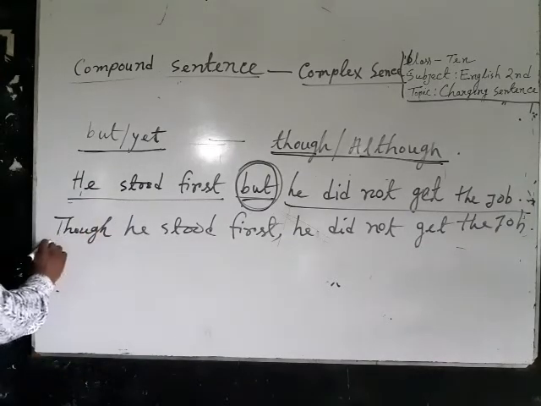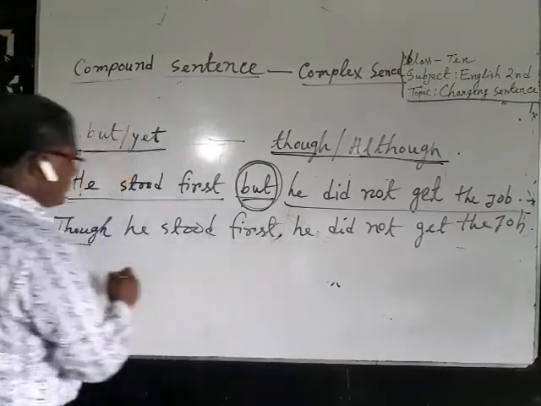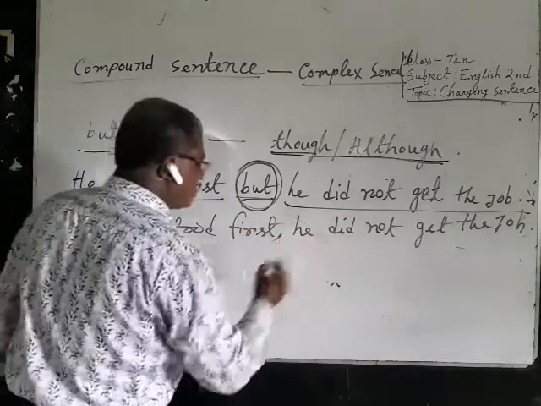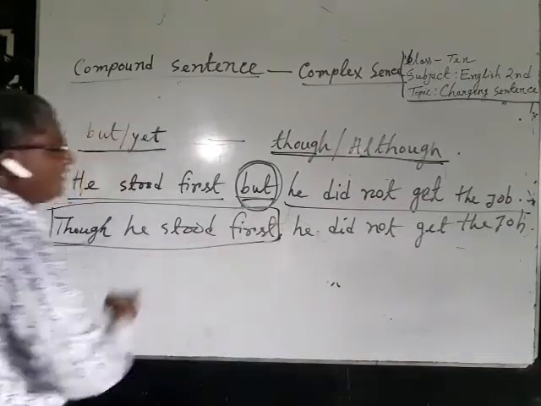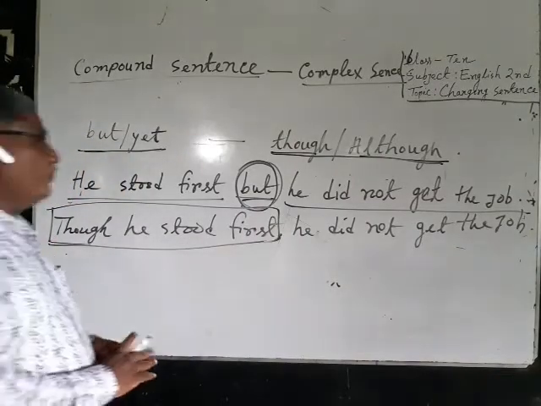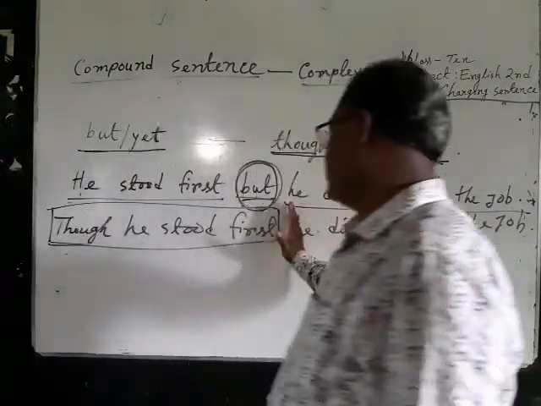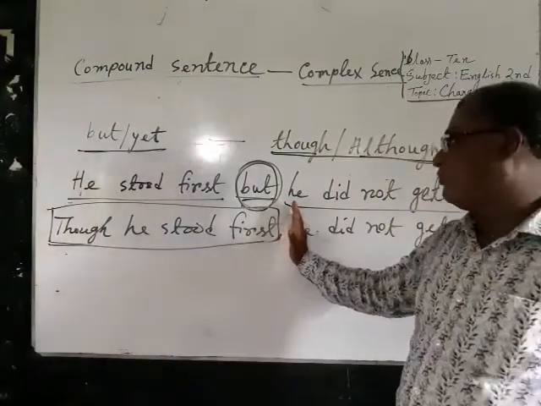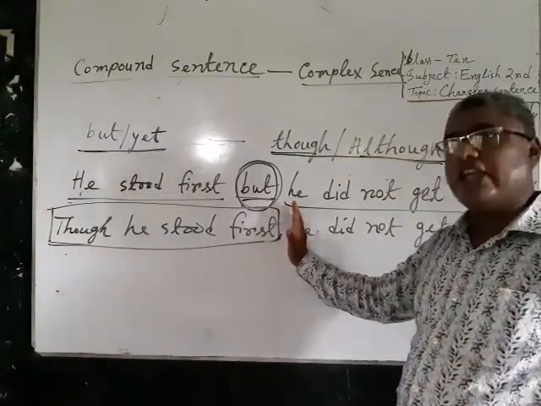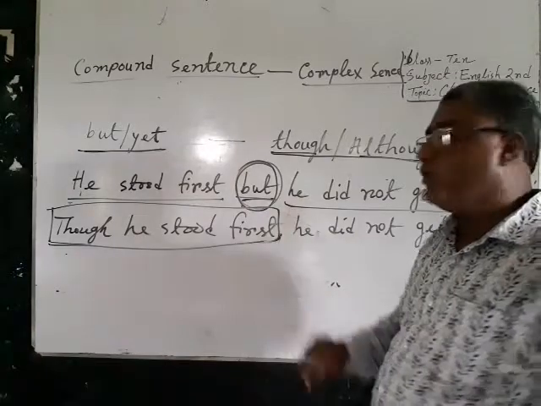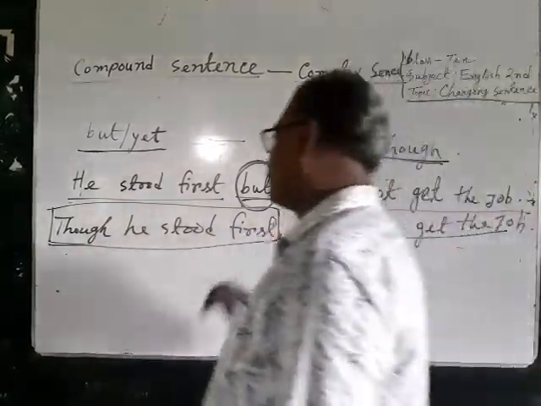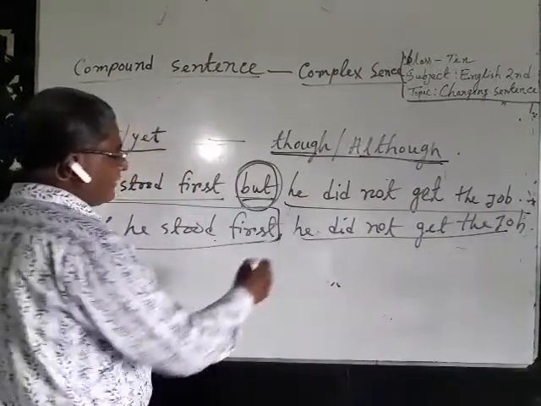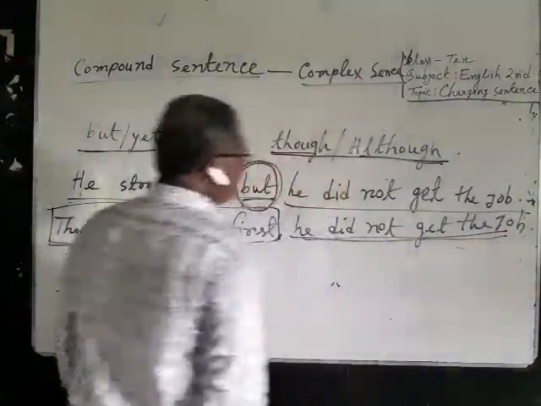Here, though he stood fast, this is an example of subordinate clause because if we tell though he stood fast, it does not express its meaning fully without the help of the other clause. That is why it is called subordinate clause. This is an example of subordinate clause and this is an example of principal clause.